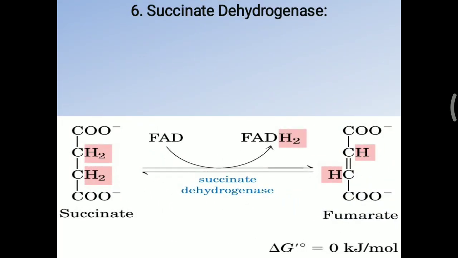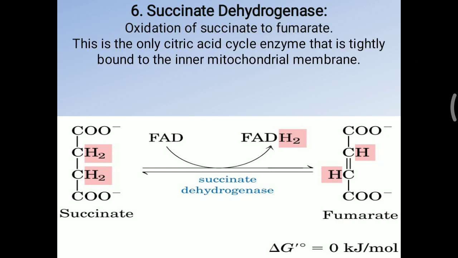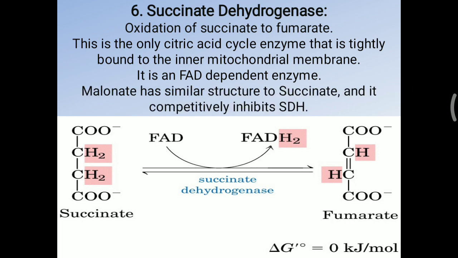Now next, this succinate will be converted into fumarate with the help of the succinate dehydrogenase enzyme. Oxidation of succinate to fumarate. This is the only citric acid cycle enzyme that is tightly bound to the inner mitochondrial membrane. So that is quite near to the inner mitochondrial membrane, and directly the FADH2 generated can enter the second complex of the electron transport chain. Further, succinate dehydrogenase is an FAD dependent enzyme. Malonate has a similar structure to succinate, and it competitively inhibits the succinate dehydrogenase enzyme. So with the help of succinate dehydrogenase, finally fumarate is generated.